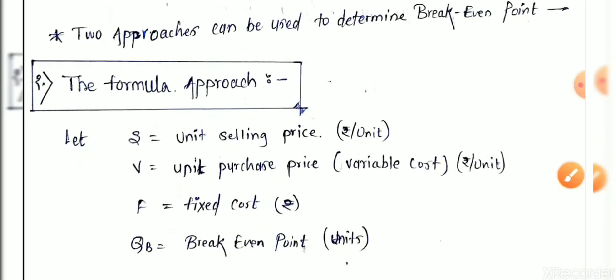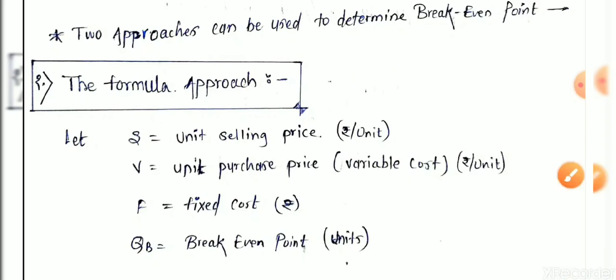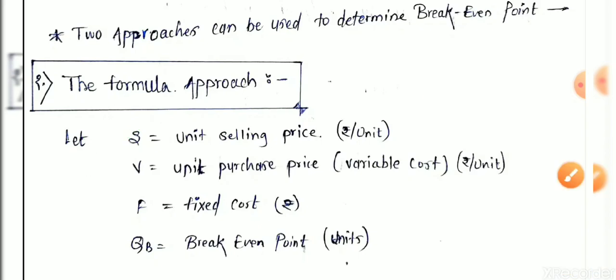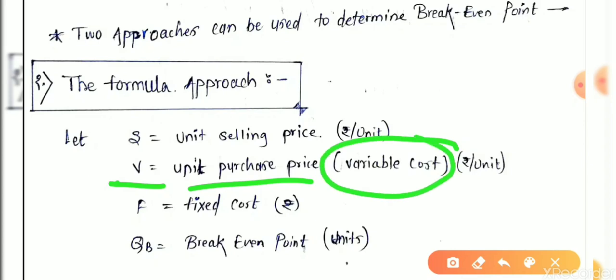Now let's see the formula approach. How do we derive the formula from this approach? Suppose there are terms. S is the unit selling price. Because of selling, we assume it as S. Now V is the unit purchase price. It is also called the variable cost, as we discussed in the above concept.